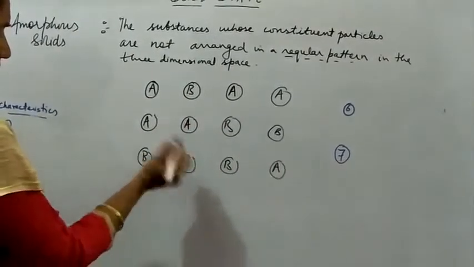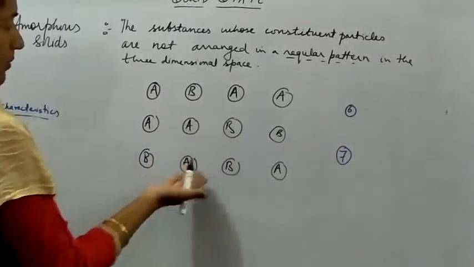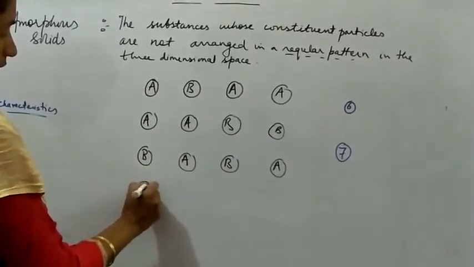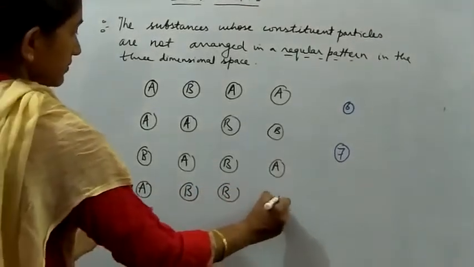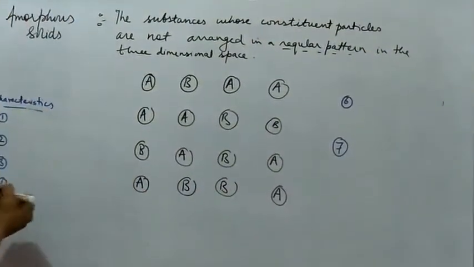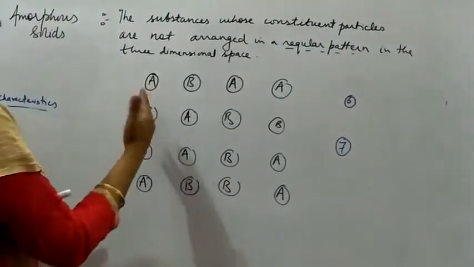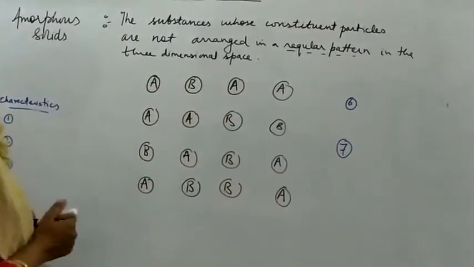There is no definite order that after A I'm putting B, or after 2A I'm getting 1B. This order is not followed. So this will be the example of the amorphous solid, where there is no definite order or regular pattern in the three-dimensional space.